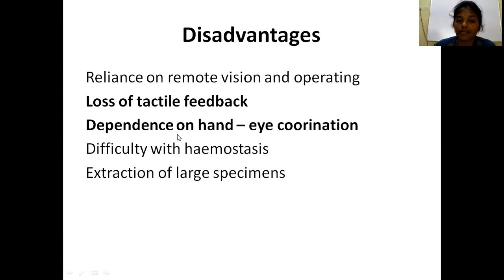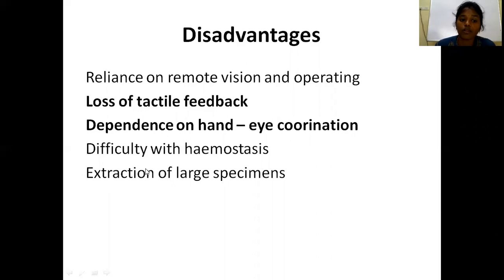Another one is dependence on hand-eye coordination. Both your eyes and hands should be coordinated and they have to work together. And difficulty with hemostasis. As soon as any vessel is bleeding, it is very difficult to see because the blood will obscure the field and it will be difficult to visualize and to operate.